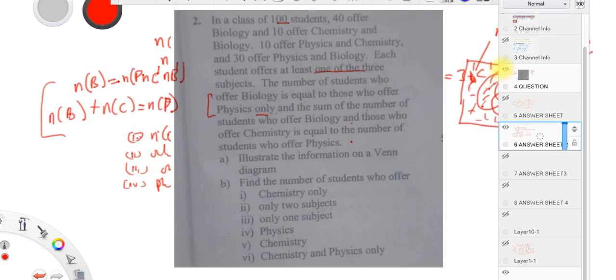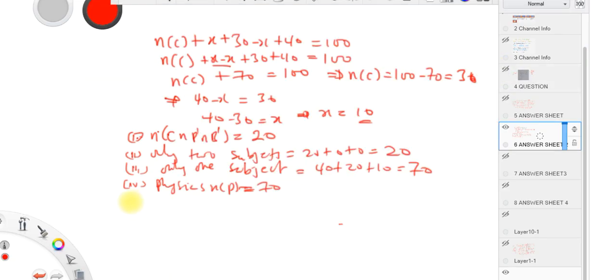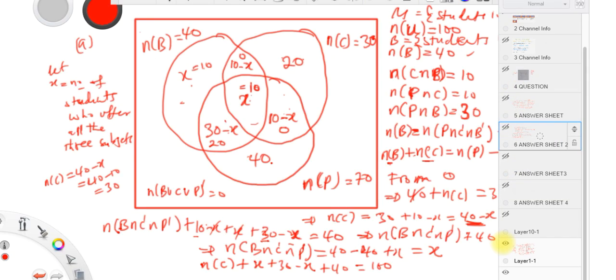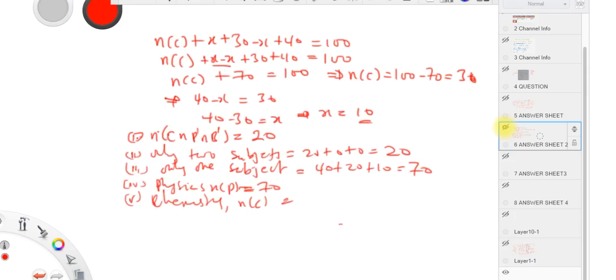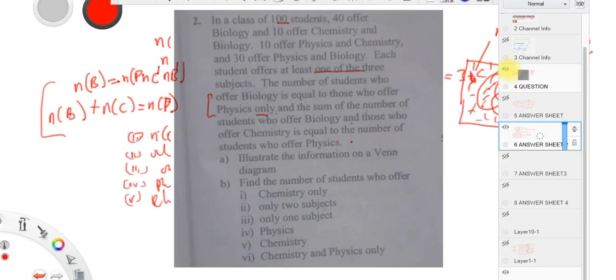And then the next one is chemistry. Chemistry is n(C). n(C) is what did we get, guys? n(C) is 30. So this one is 30.